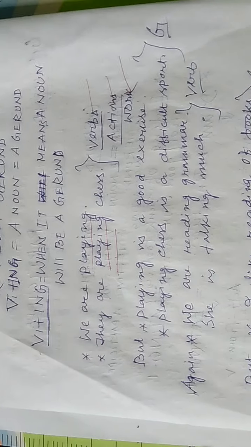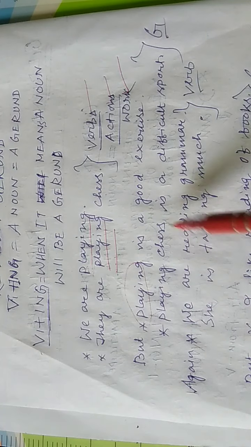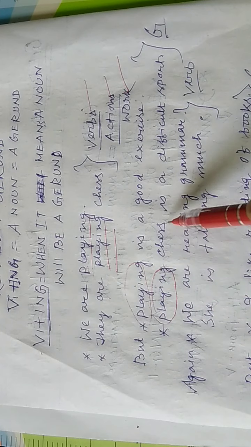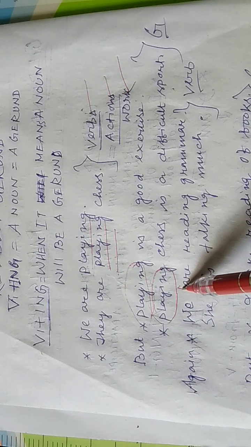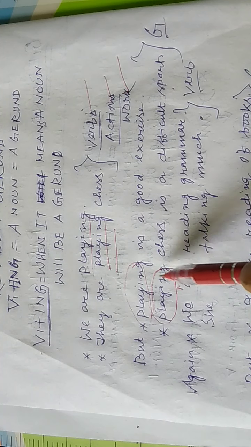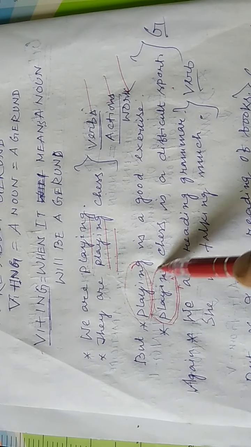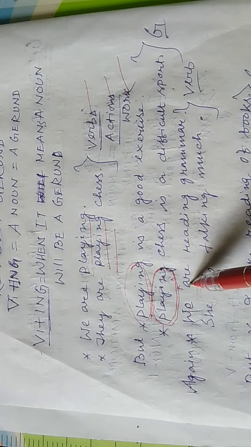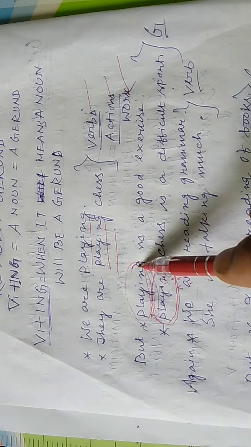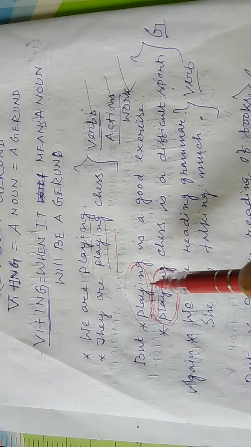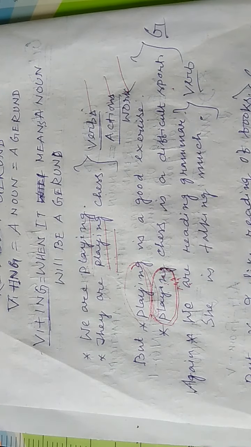But in the next examples, playing is a good habit and playing chess is a difficult sport. Here there are two verb plus ing combinations. These are not to give you any sense of any work. These are just the name of a game. It is also the name of a game. These are used as subject to give you the meaning of a noun. Therefore, both uses are gerund because these are giving you a meaning of a noun.